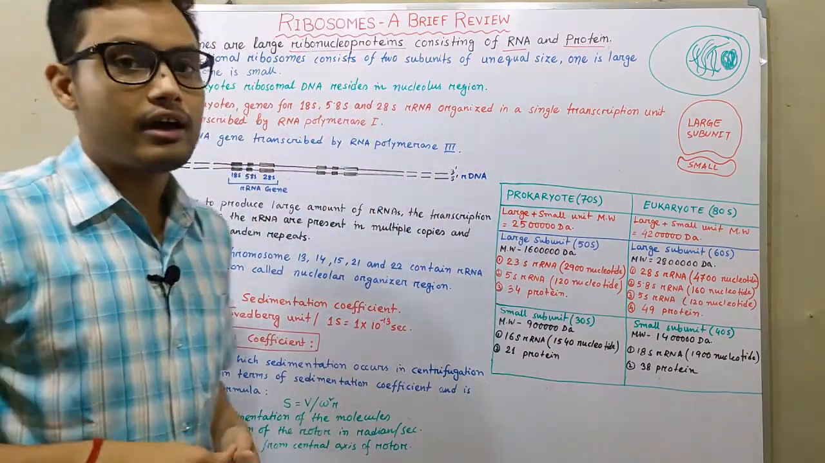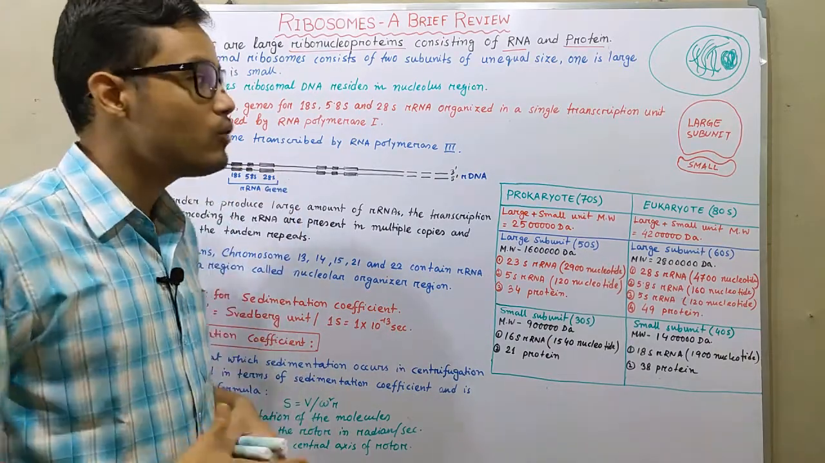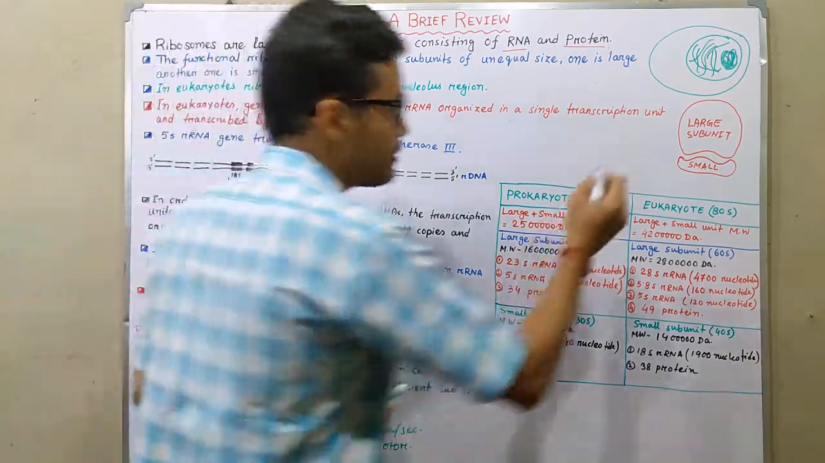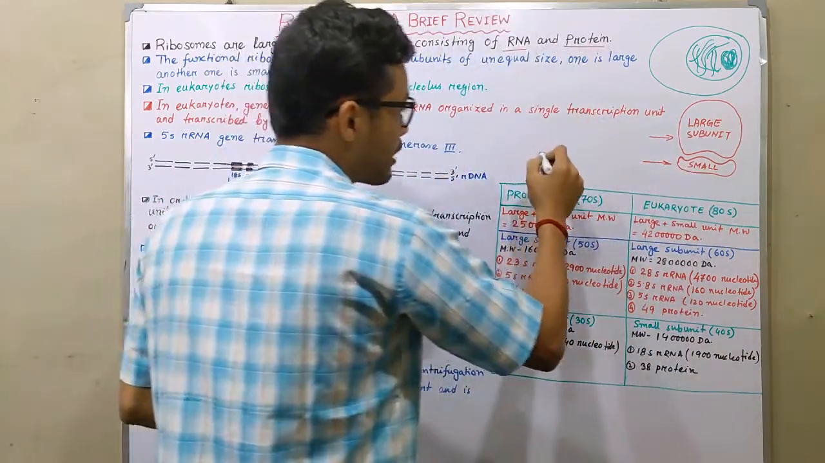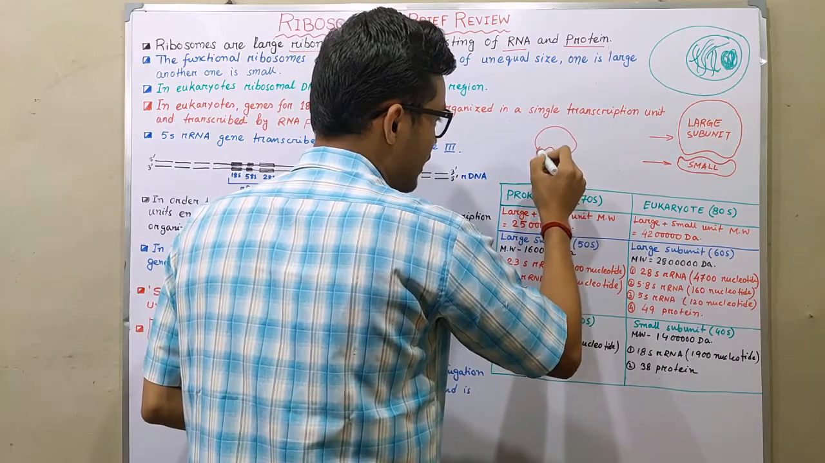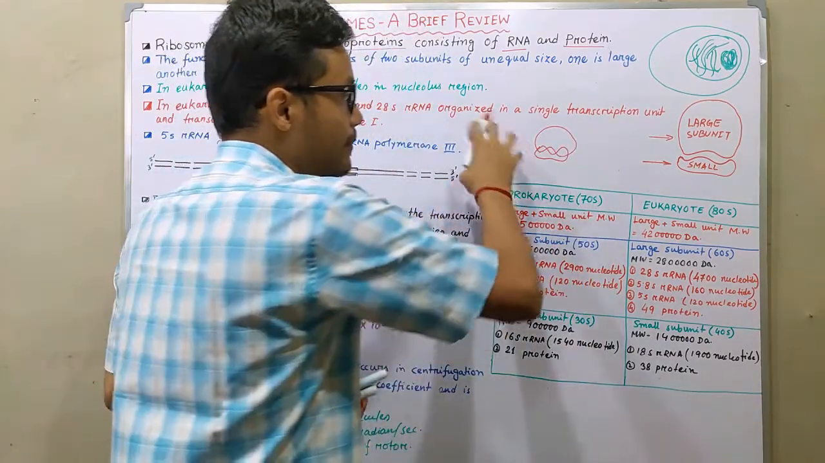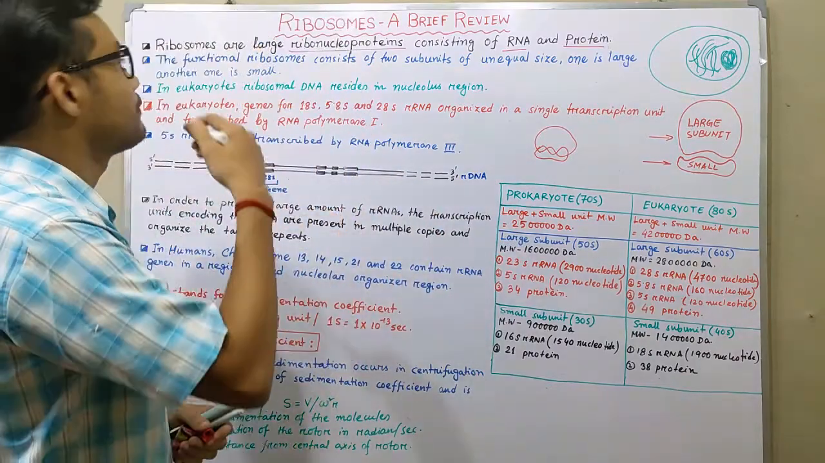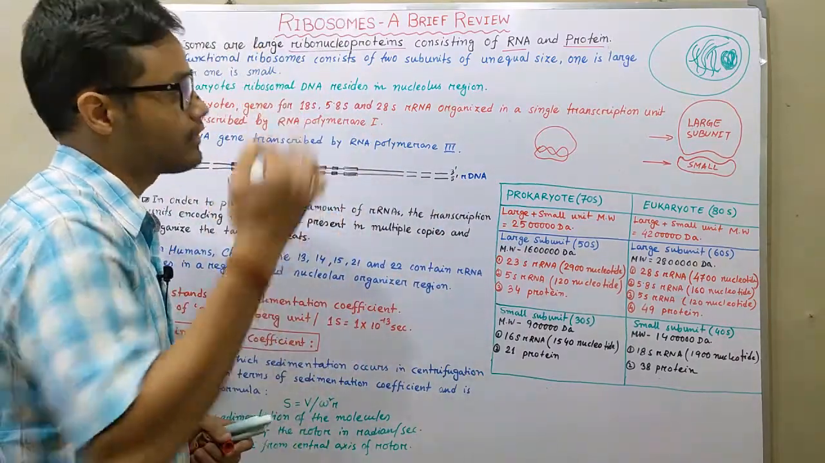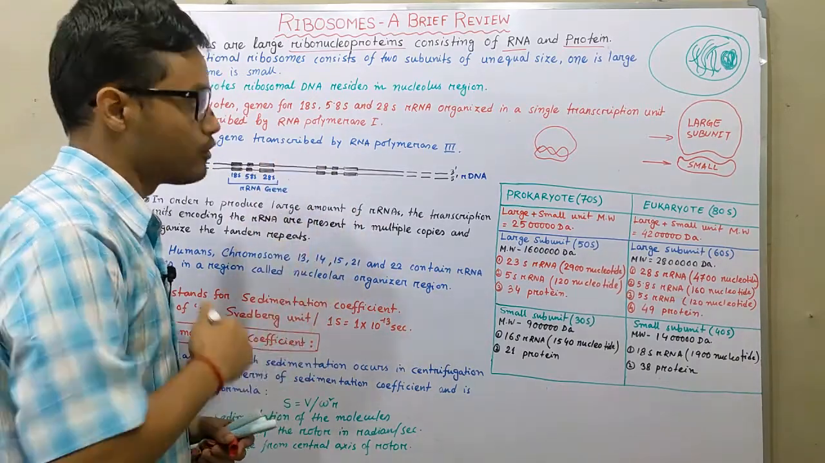Next, the ribosome consists of two unequal subunits. One is the large subunit and another one is the small subunit. Both subunits, the large subunit and the small subunit, make up a complete ribosome. So the functional ribosome consists of two different subunits of unequal size. One is large and another one is small.